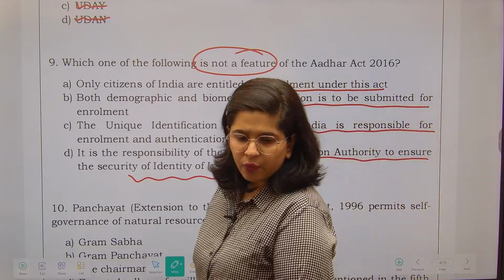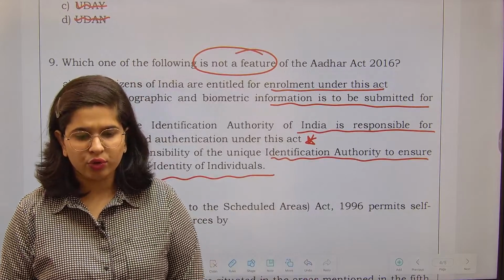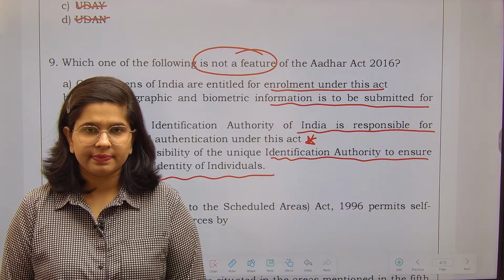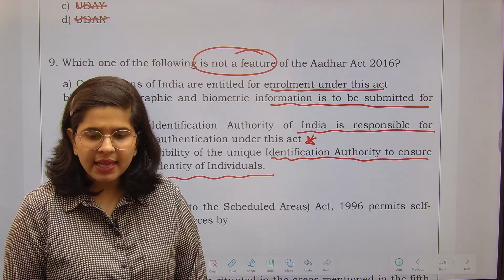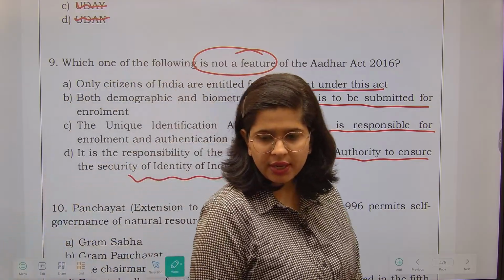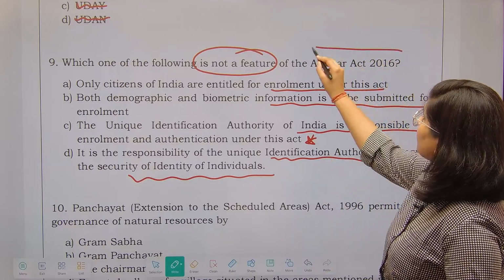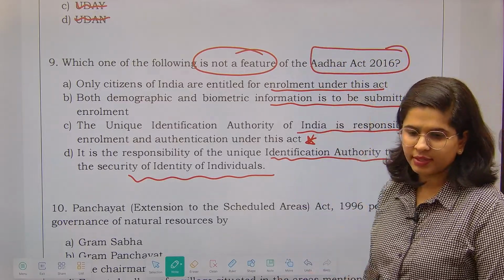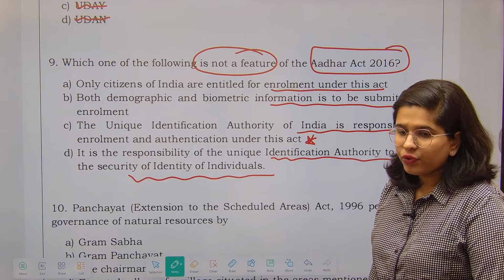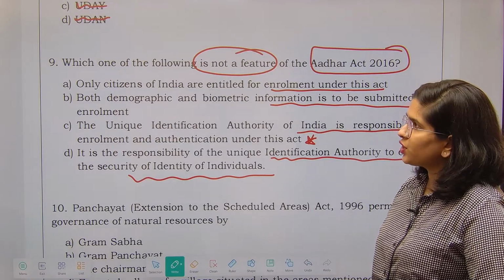Now tell me, what is the correct option out of this? This is a supremely easy question. Fine. And the Aadhaar Act, all the provisions are important. Any one of you who would like to answer this particular question?